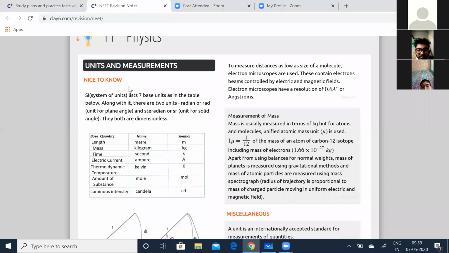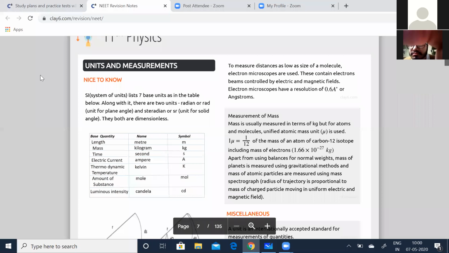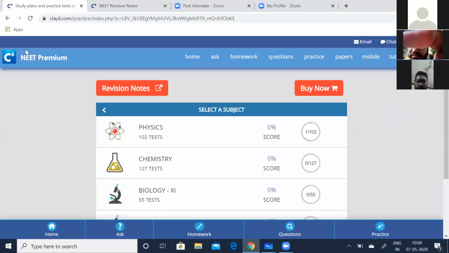Is that okay? So today I'm going to start with units and measurements. Quickly, let us go through that. There are so many physics tests here for physics, chemistry, and biology, some 102 tests. So soon after I briefly go through units and measurements, I'll do a sample test for you so that you will know how to get through that.